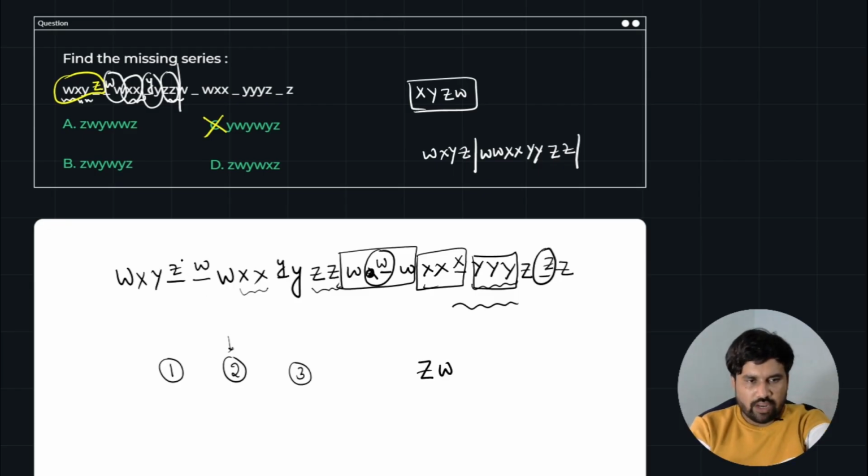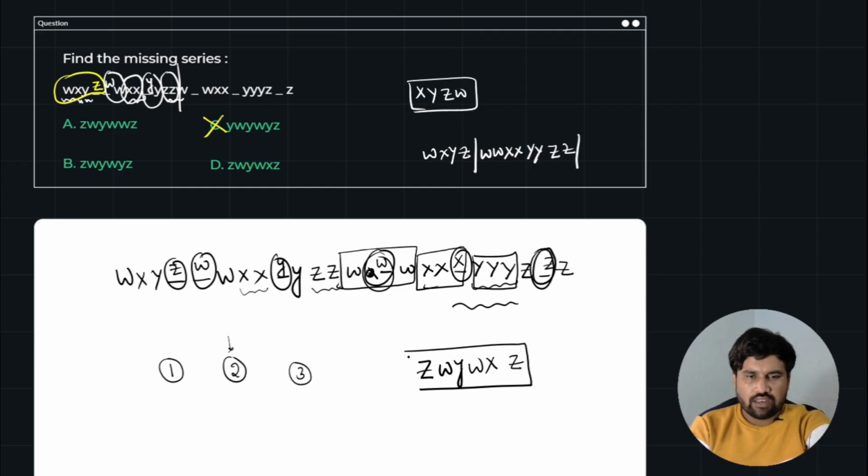Z, W, Y, W, X, Z. When you look at the options, ZWY, WXZ, option D is matching with our complete pattern. All the remaining options got eliminated. So option D is the correct one.